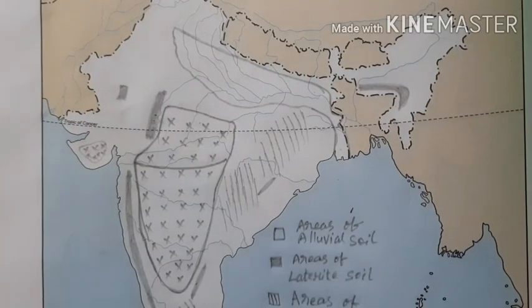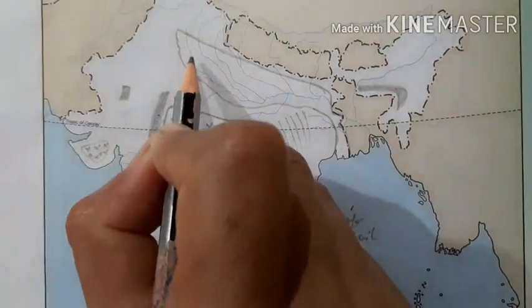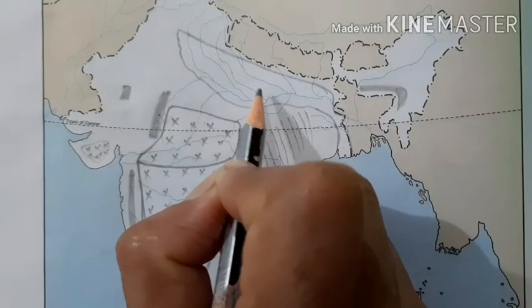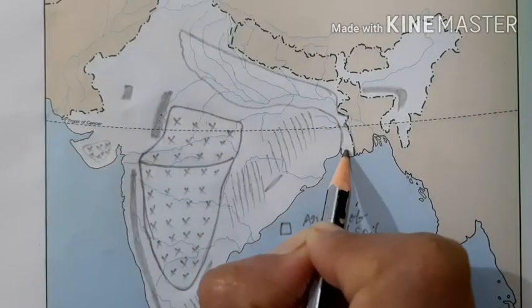For a general question, show an area for the presence of alluvial soil, we will write here northern plains or Indo-Gangetic plains alluvial soil and shade that region for the location of alluvial soil.